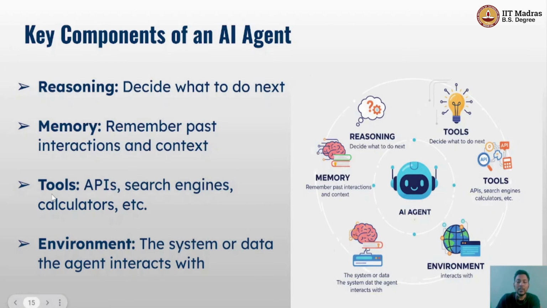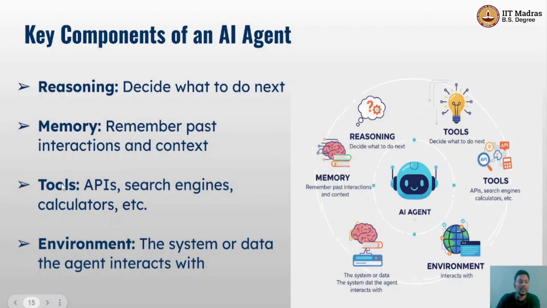Then come tools, which extend an agent's capability. These could be APIs, calculators, search engines, or other external systems. Tools allow agents to perform actions they cannot do on their own. For example, an agent might use a search API to find relevant documents, or a translation API to respond in another language.